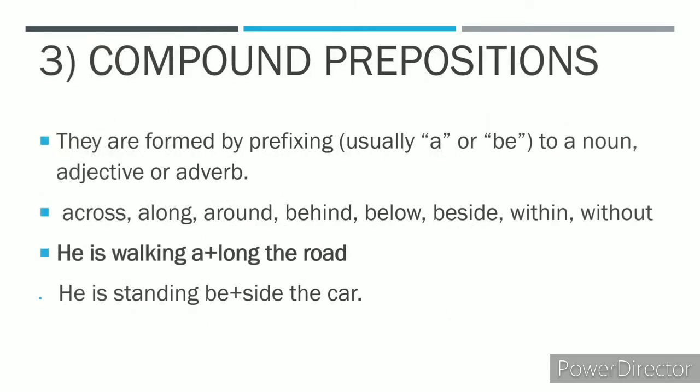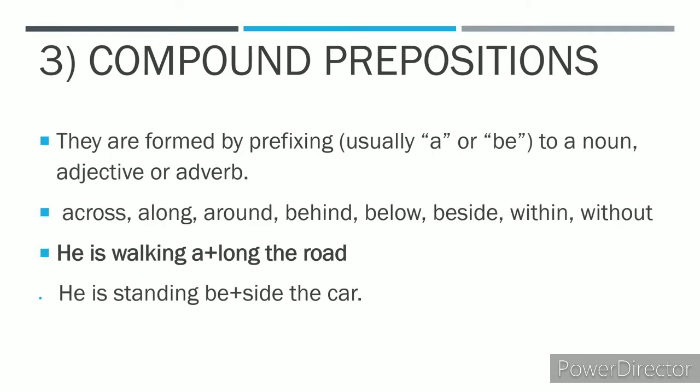Now, what are compound prepositions? Basically, they are formed by usually prefixing a or be to a noun, adjective, or an adverb. For example, across, along, around, behind, below, beside, within, without. Take the first example of across. You're adding a to cross, so across. You're adding a to long, so along. You're adding a to round, so around. You're adding b to hind, that is behind.